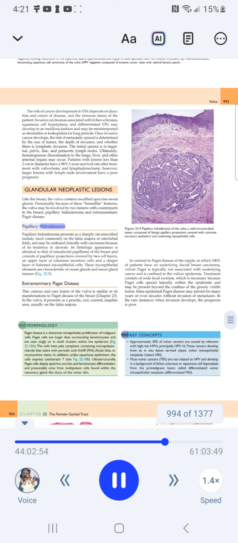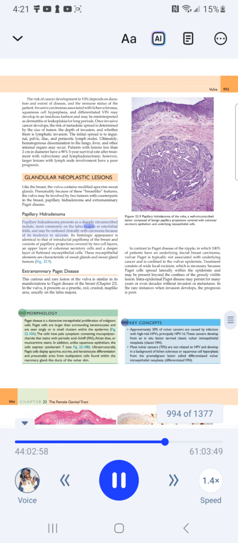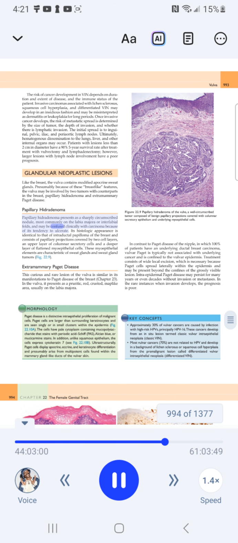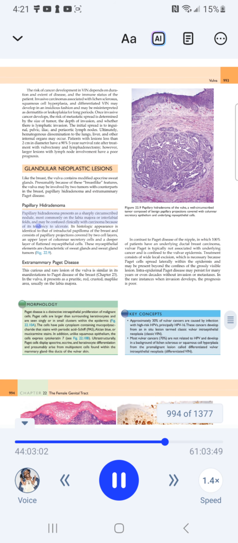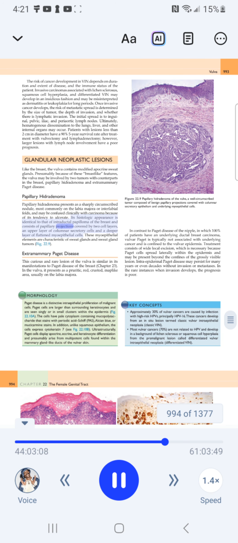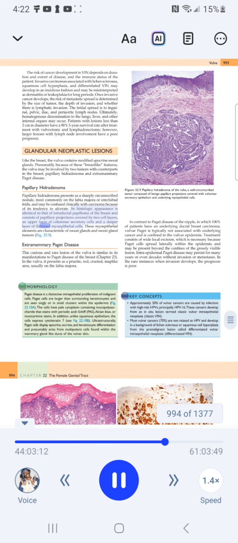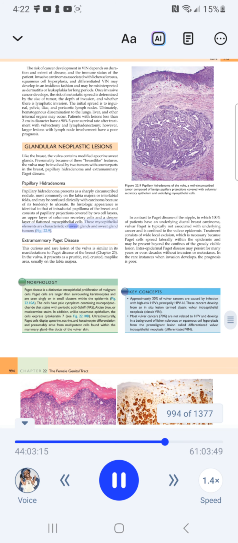Papillary hidradenomas. Papillary hidradenoma presents as a sharply circumscribed nodule, most commonly on the labia majora or interlabial folds, and may be confused clinically with carcinoma because of its tendency to ulcerate. Its histologic appearance is identical to that of intraductal papilloma of the breast and consists of papillary projections covered by two cell layers, an upper layer of columnar secretory cells and a deeper layer of flattened myoepithelial cells. These myoepithelial elements are characteristic of sweat glands and sweat gland tumors.